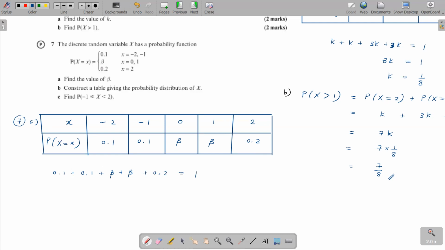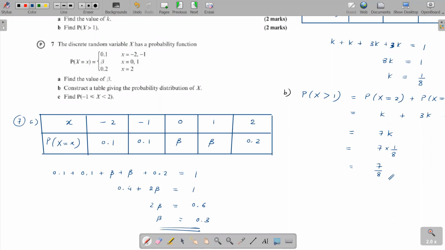Total probability is equal to 1. So 0.1 plus 0.1 plus 0.2 is 0.4. Beta plus beta is 2 beta, so 2 beta equals 1 minus 0.4, which is 0.6, which gives me beta is 0.3.